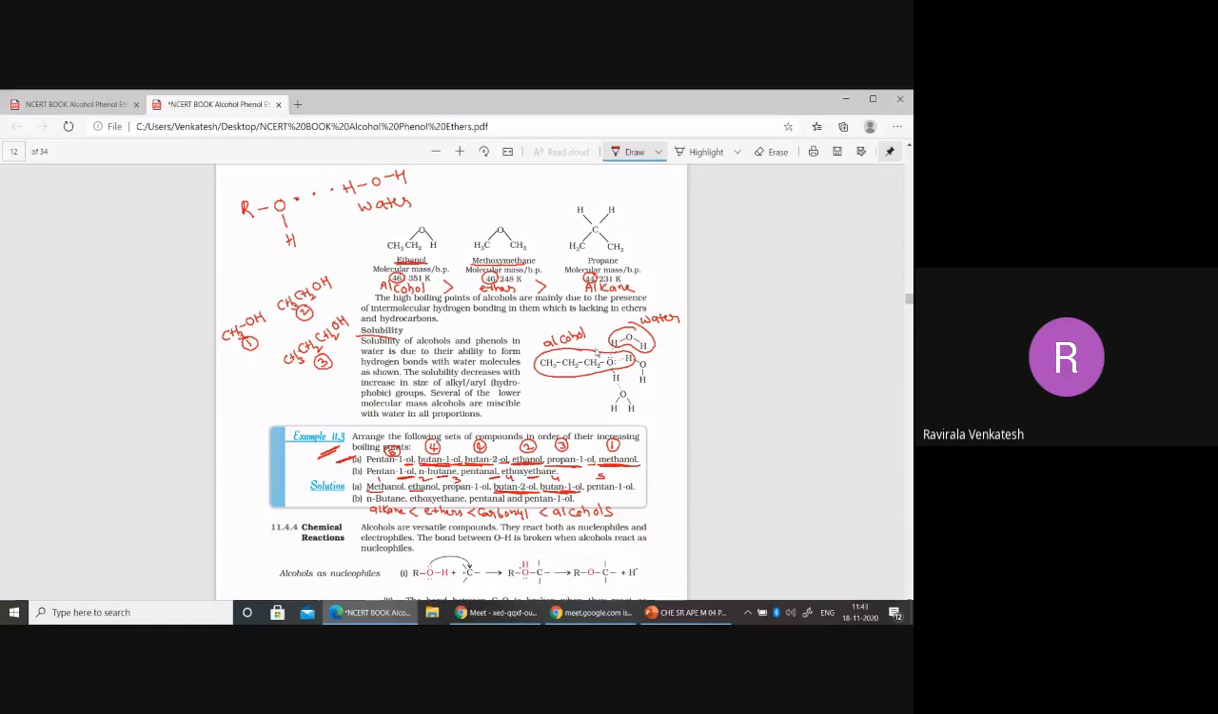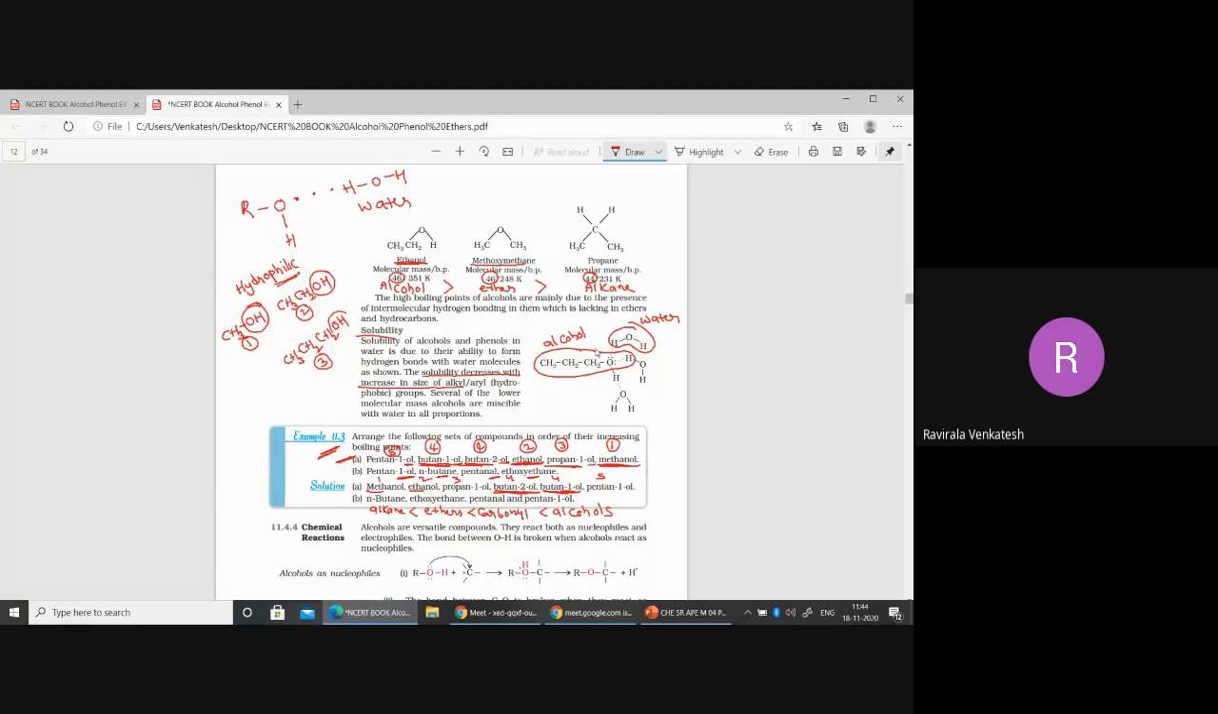Look at this point: solubility decreases with increase in the size of the alkyl group. Now tell me, which is more soluble, methanol or ethanol? Methanol first. Why? What is the reason? You observe this part, the OH part, is the hydrophilic part. Philic means loving, attracting. So OH loves water. Hydrophilic, water loving, water affinity, the OH part.